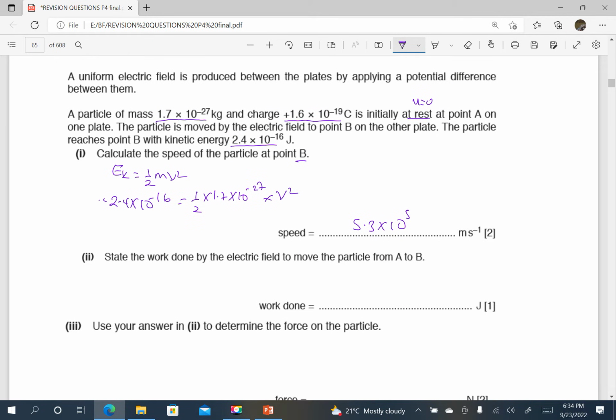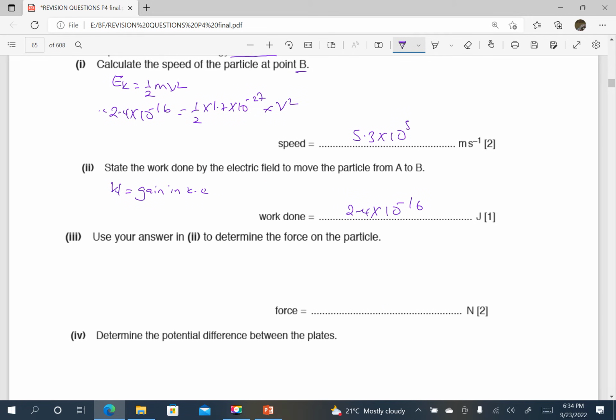Part 2, state the work done by the electric field to move the particle from A to B. Of course, work done is going to be the gain in kinetic energy. Work done is equal to the gain in kinetic energy, which is simply going to be 2.4 times 10 power negative 16 because the kinetic energy is that.